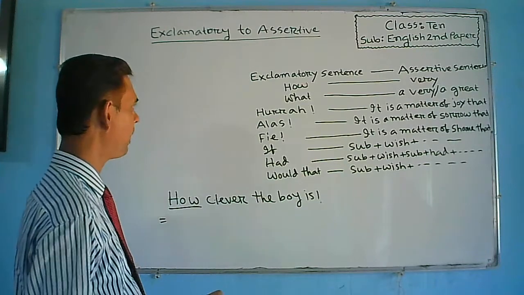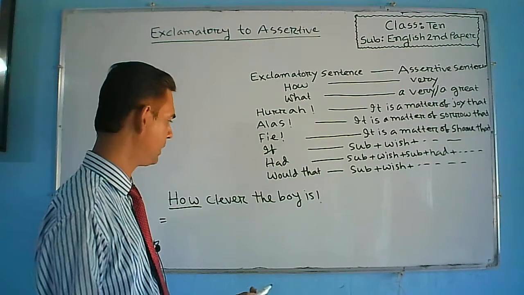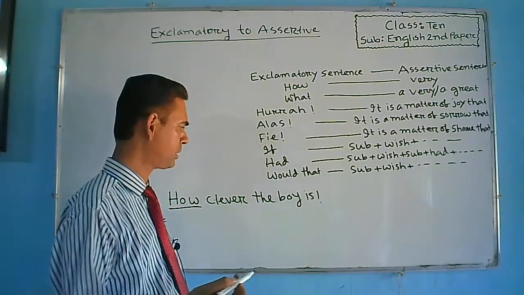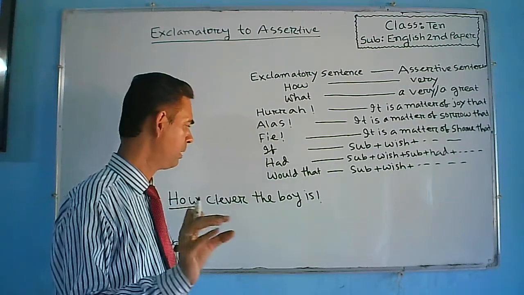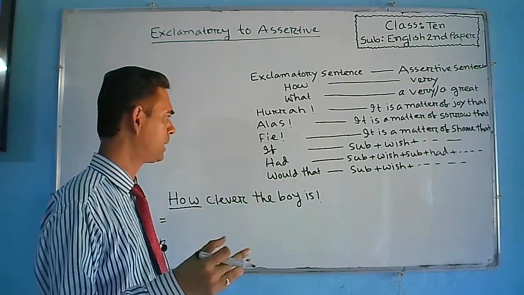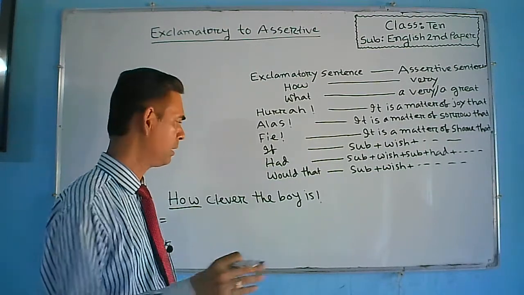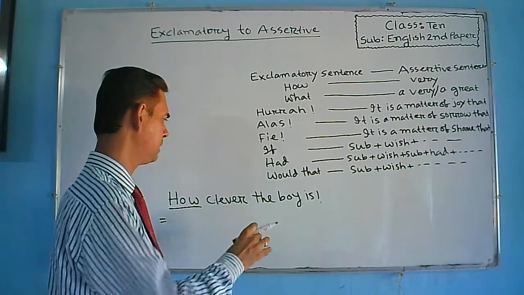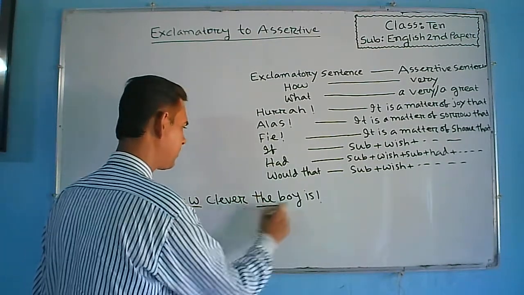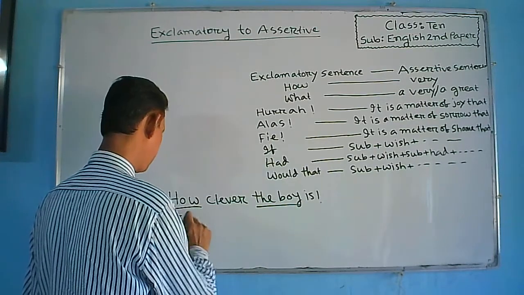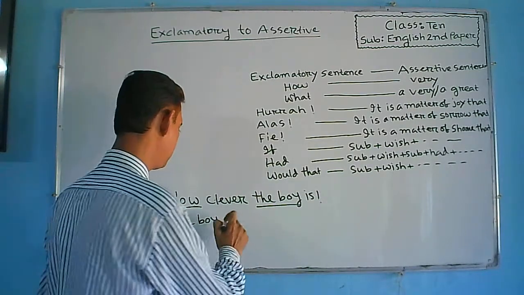So if how is given at the beginning of any exclamatory sentence, we have to write subject. As you know, the characteristic of an assertive sentence is that at the beginning of the sentence subject will be used. So here the boy, this is subject, the boy will be used here. Then verb will be used. Then verb, what is verb?